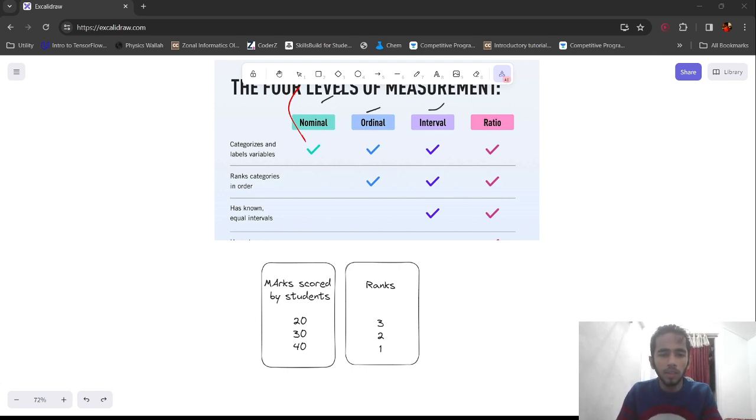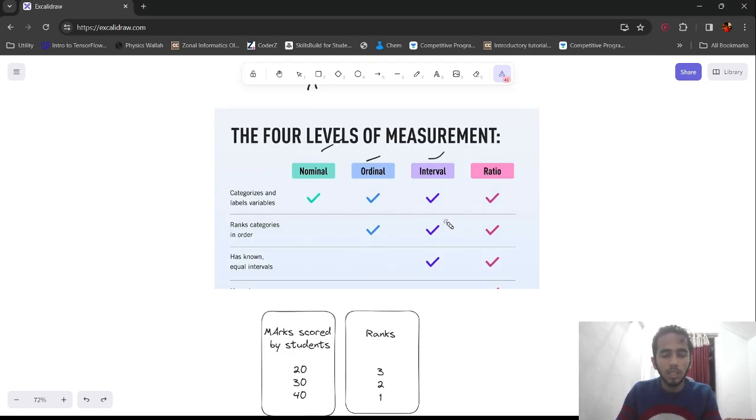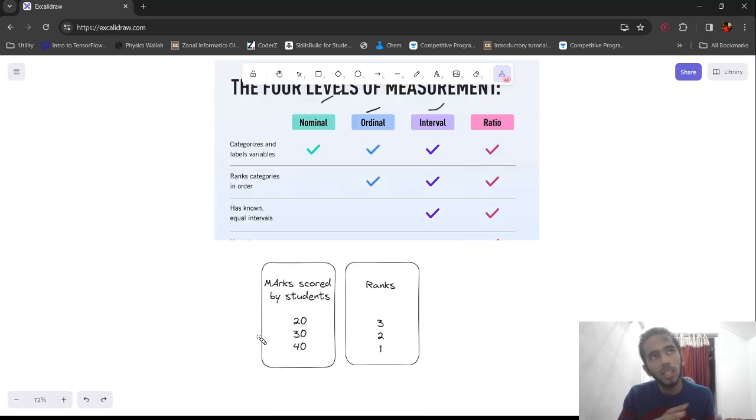Now, what is interval data? So a data that is followed in some interval. For example, marks scored by students from 10 to 20, 7 students, 20 to 30, 13 students, 30 to 40, 15 students. That is interval data. And ratio data is where the data is following some kind of ratios.